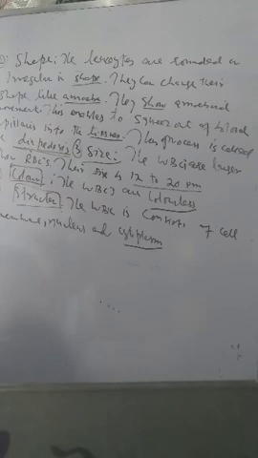Now there are the types of WBCs. The leukocytes are of two main types.